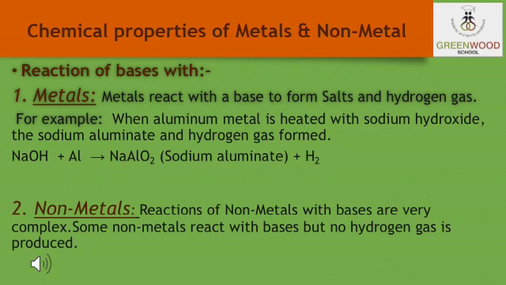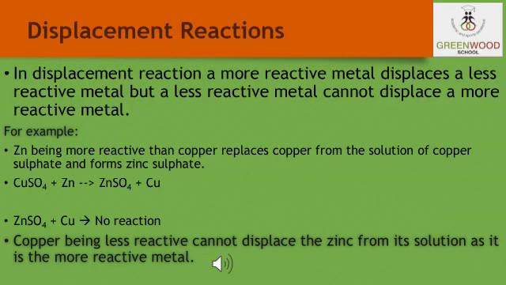with a few exceptions. Now students, let us discuss the displacement reaction here. In the displacement reaction, there is one simple rule which has to be followed: a more reactive metal can replace a less reactive metal, but a less reactive metal cannot replace a more reactive metal.